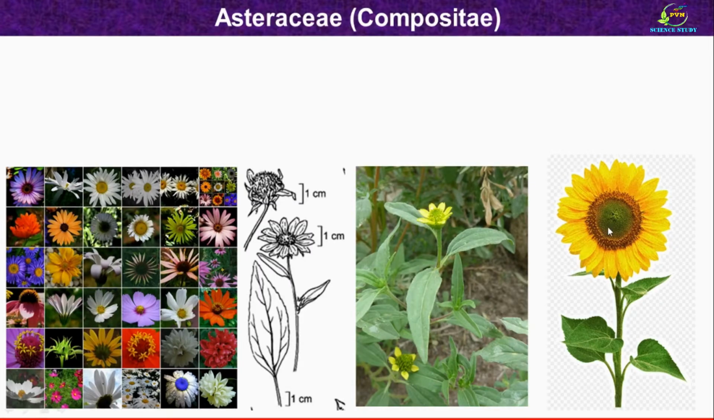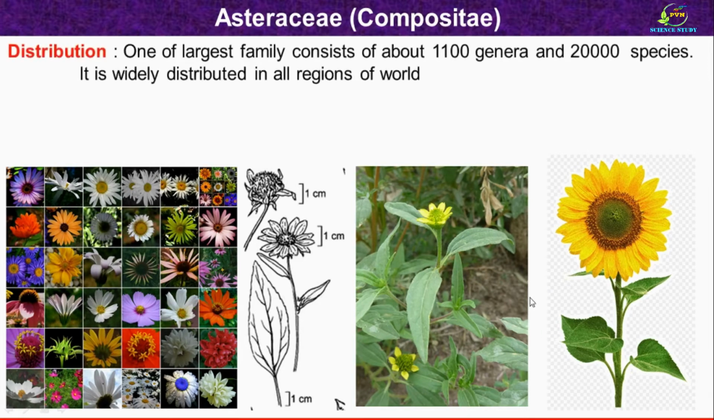These are some of the photographs of members of Asteraceae family. Here you can see different flowers of Asteraceae family showing capitulum or head inflorescence. The inflorescence is very beautiful. Then this is the sketch of the plant, and here you can see actual photographs of the plant which are belonging to Asteraceae family.